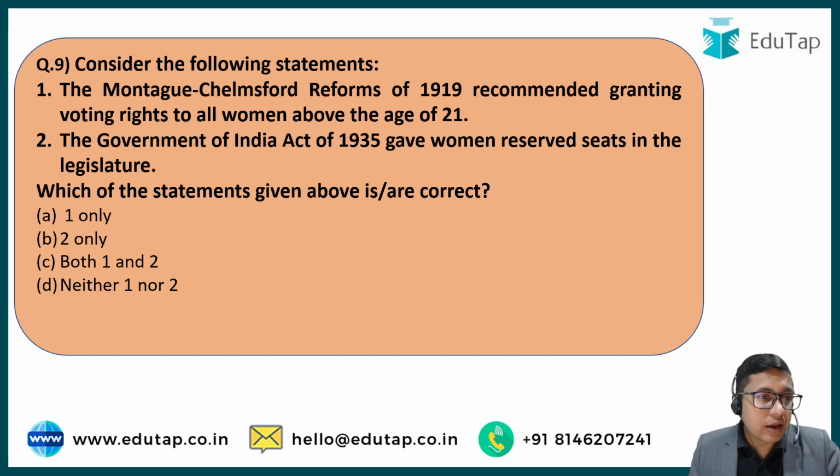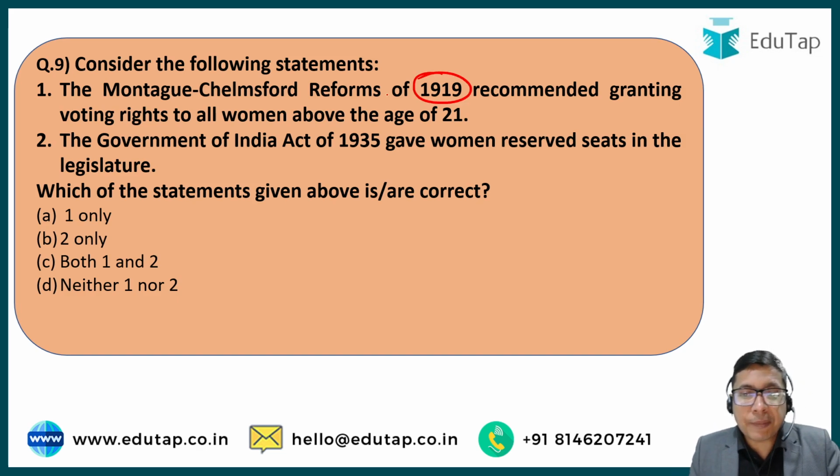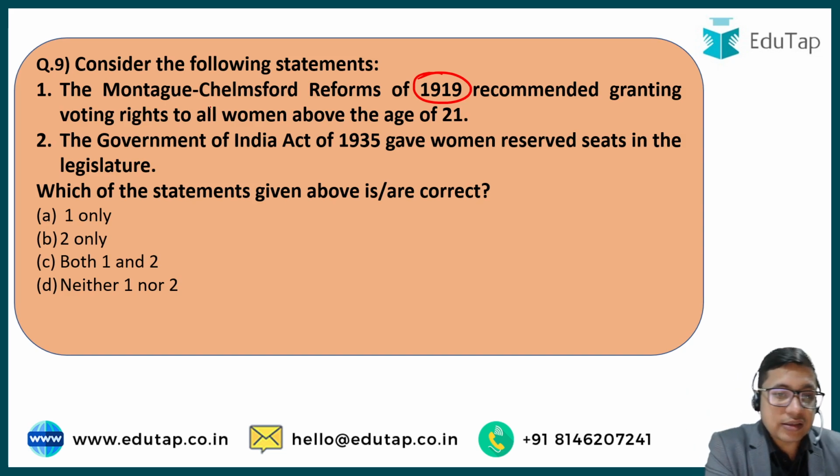Question number 9. Two statements are given to us, and these two statements are about the various reform acts or Government of India Acts that were passed by the British authorities. Statement number 1 says, the Montagu-Chelmsford reforms of 1919 recommended granting voting rights to all women above the age of 21. So basically, they were granting the voting rights to all women above the age of 21. This is the important part that you have to take care of.